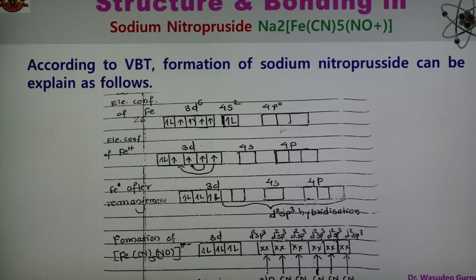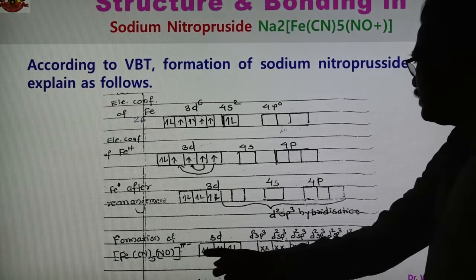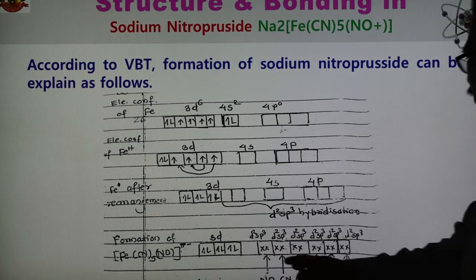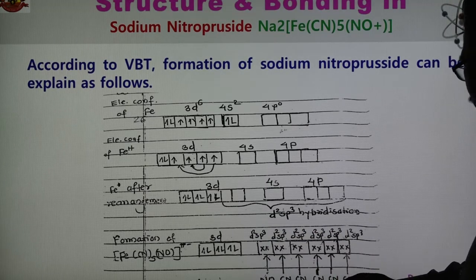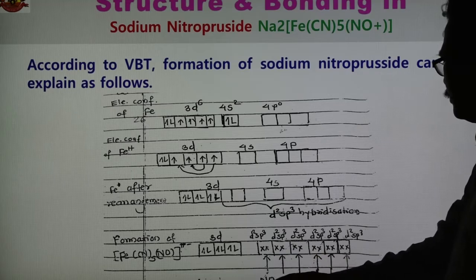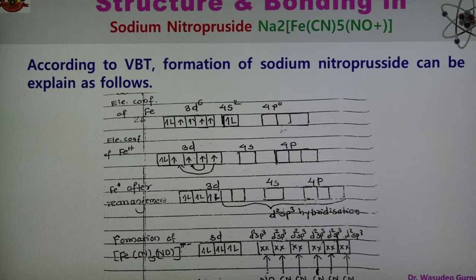The 6 d2sp3 hybrid orbitals accept electron pairs donated by the 5 CN and 1 NO, forming 6 coordinate bonds. Therefore, because of d2sp3 hybridization, the shape of the molecule is octahedral. So this is according to valence bond theory.